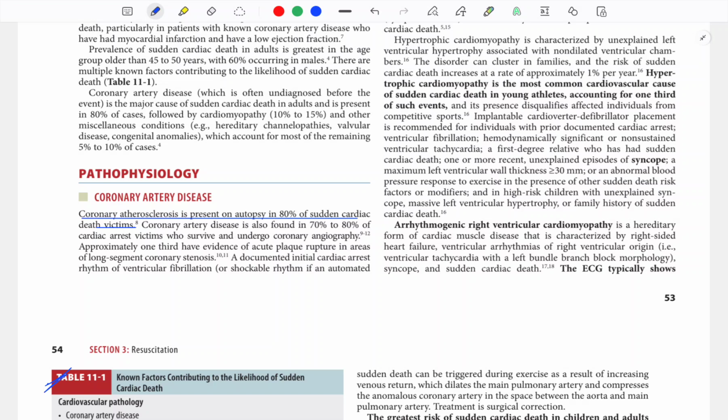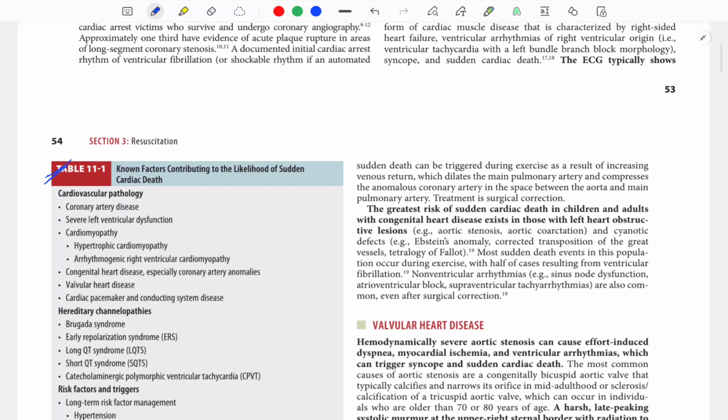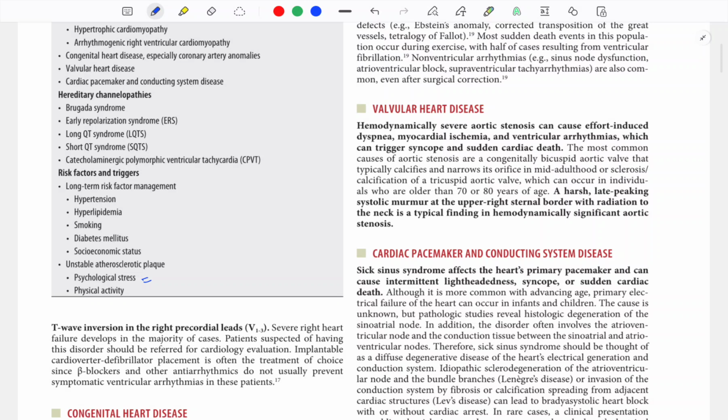Next cause is arrhythmogenic right ventricular cardiomyopathy. It is characterized by right-sided heart failure with ECG showing VT with LBBB morphology, mainly T inversion in V1 to V3 leads, which are right precordial leads. The most common coronary artery anomaly associated with sudden cardiac death is anomalous origin of the left coronary artery from the pulmonary artery. So the left coronary artery is arising from the pulmonary artery.